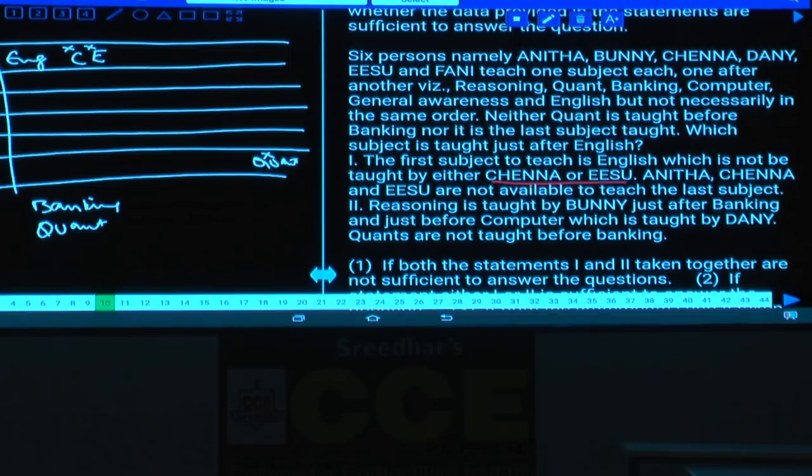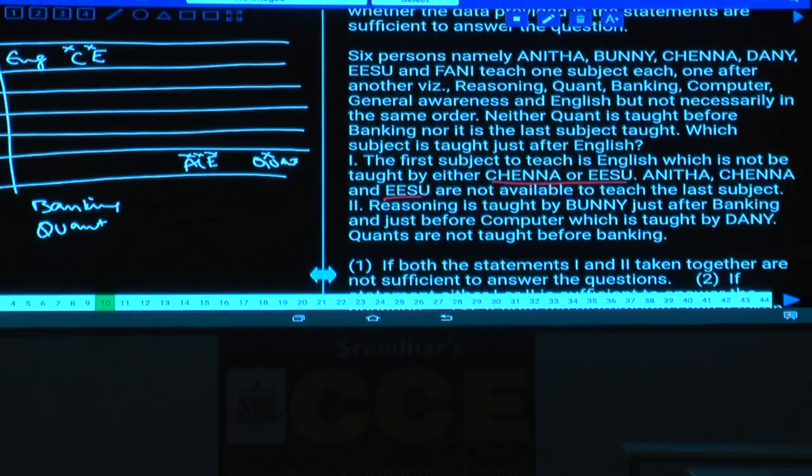A, C and E are not available to teach the last subject. Hence A, C and E cannot teach the last subject as well, isn't it? With the help of the first one, are we getting any answer here? Which subject is being taught immediately after English? No information, isn't it? Hence, one alone is not sufficient.